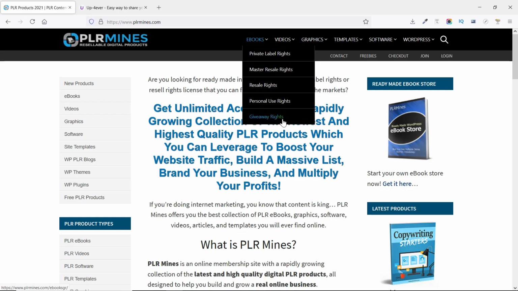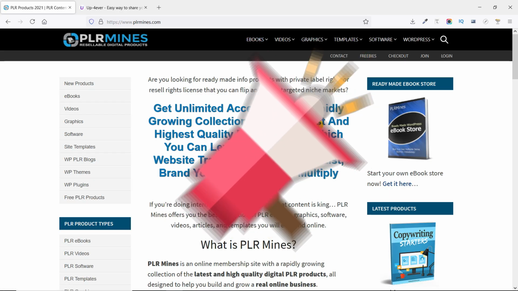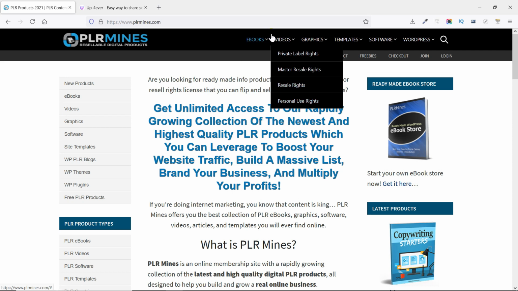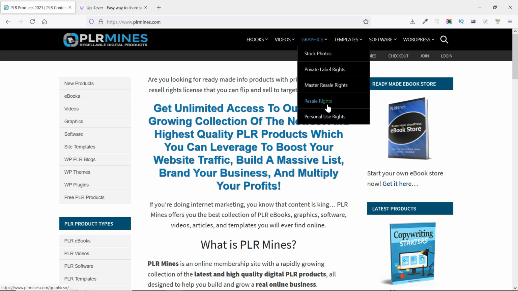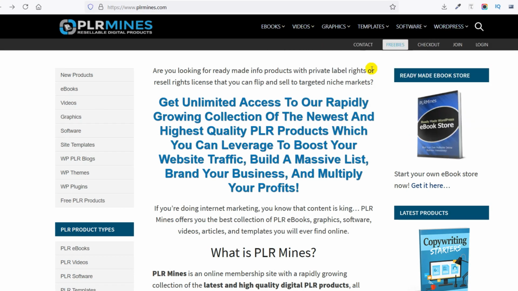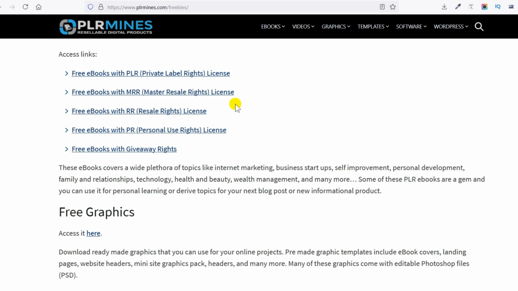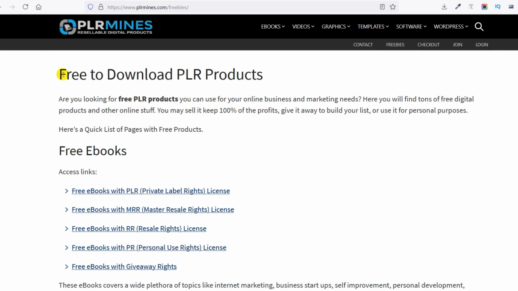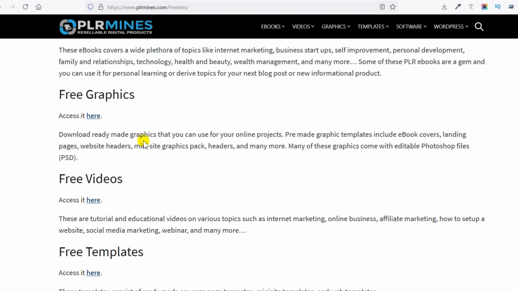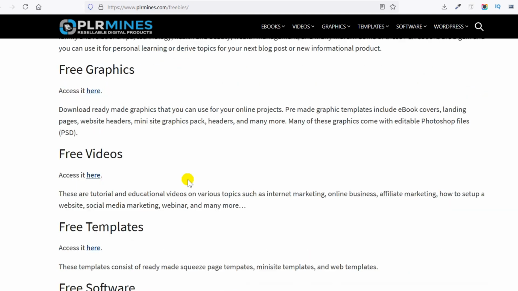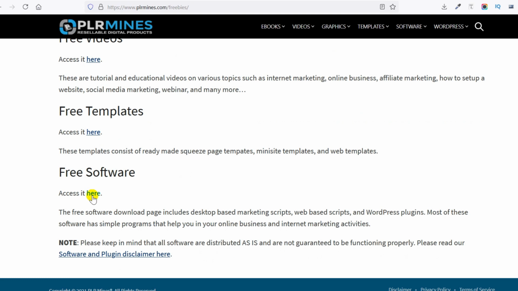So what you need to do is promote something for free. You have a category of ebooks. Do you want to promote ebooks? Do you want to promote videos? Do you want to promote graphics, templates, software, or what? Now apart from these, there is one more thing, and that is called freebies. Freebies are absolutely free and you can use them in any way you want. Now as you can see, free to download PLR products, free ebooks, free graphics, free videos, free templates, free software. So what you are looking for is free software, so I'll click on here.